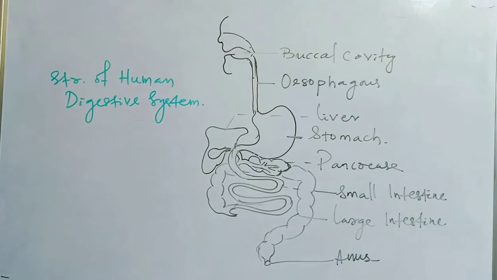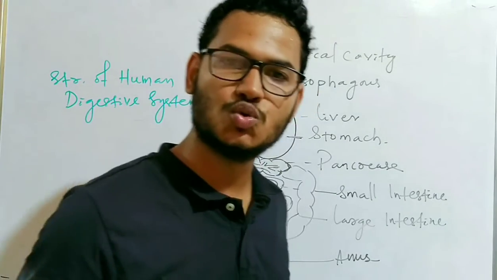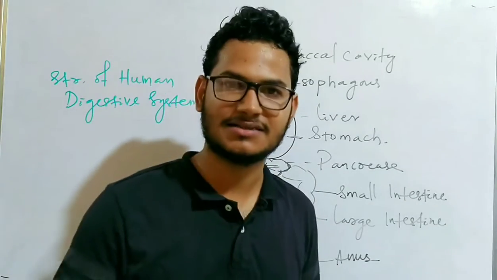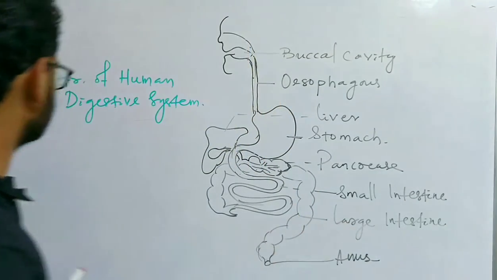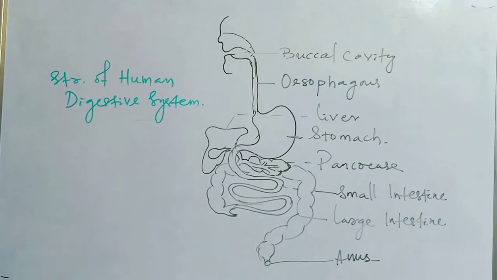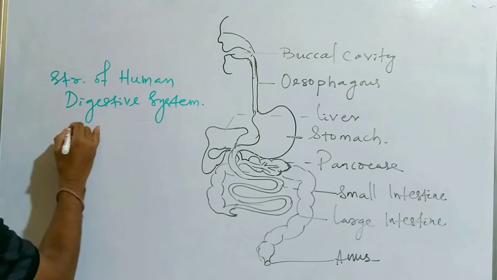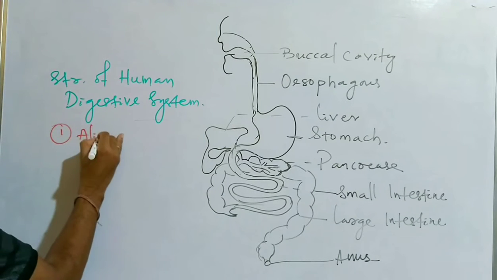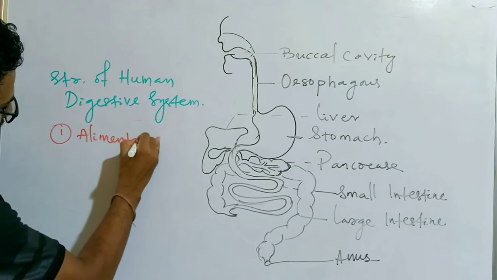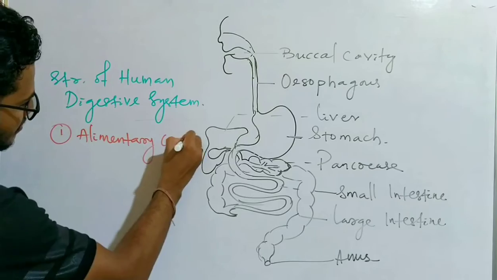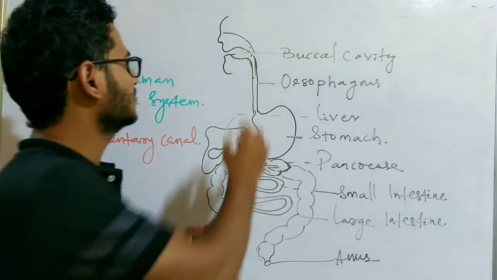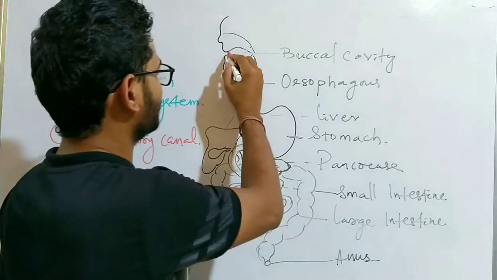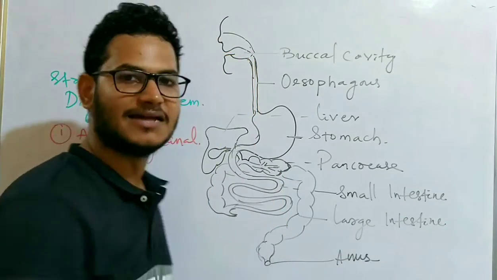And the digestive system is divided into two parts. They are the alimentary canal and the digestive gland or the associated glands. One is the alimentary canal, that is the long narrow coiled tube that starts from the mouth to the anus.